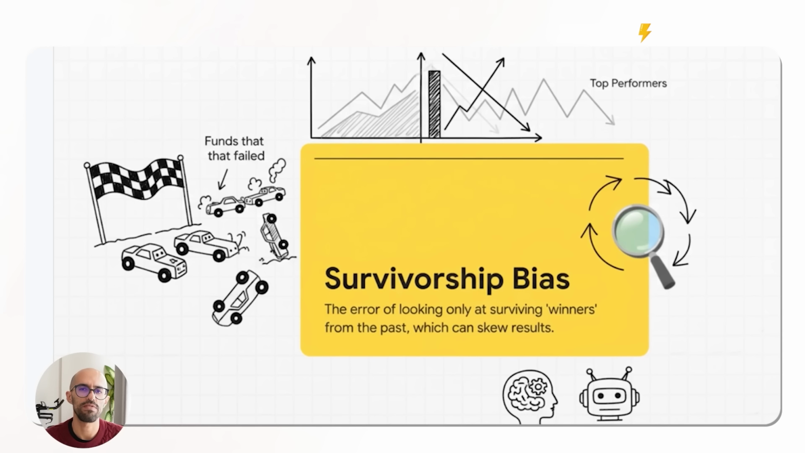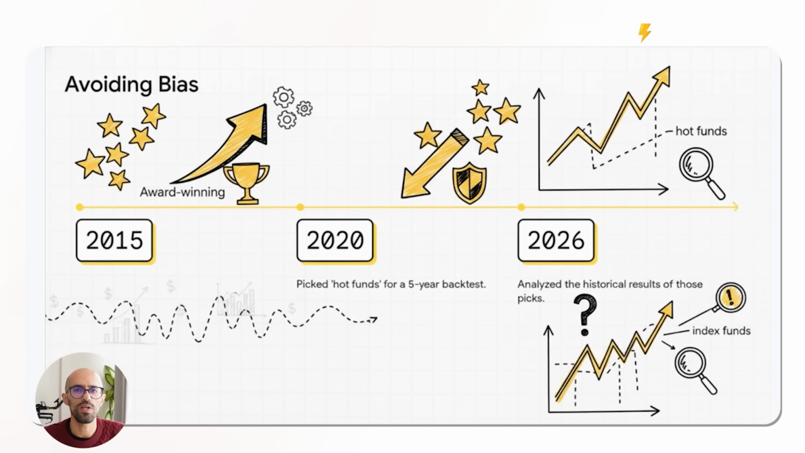The problem with survivorship bias is like picking the winners of a race after the race is over, right? And that's not fair because when you were starting the race, you didn't know who the winners were going to be. So what I did, in order to avoid this survivorship bias, was go back in time.